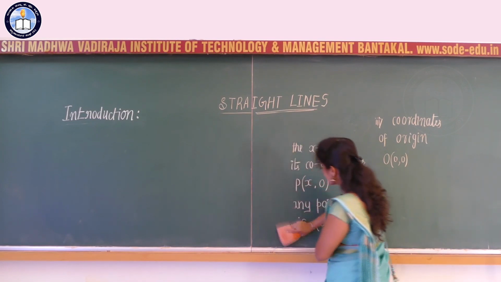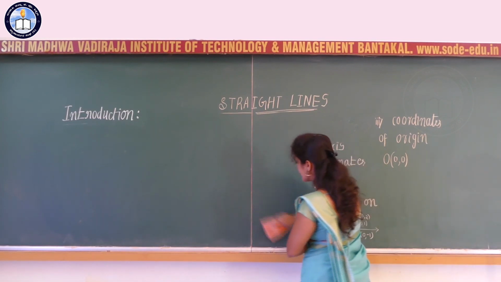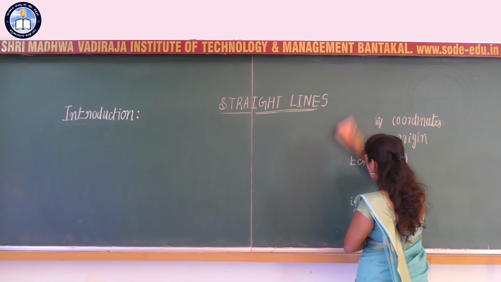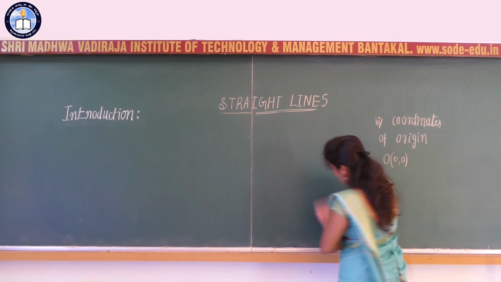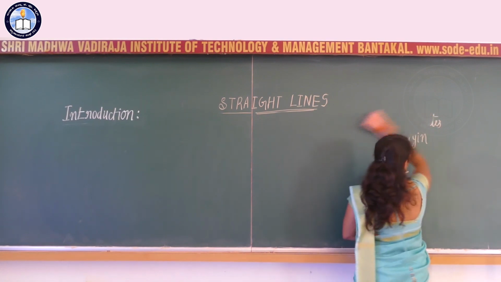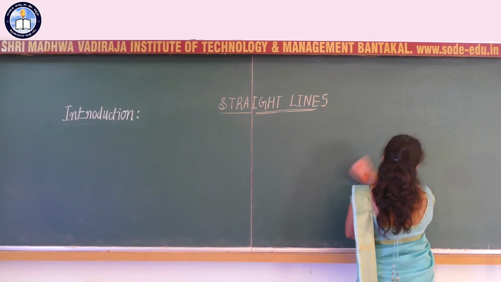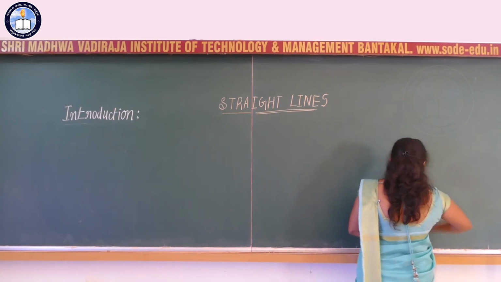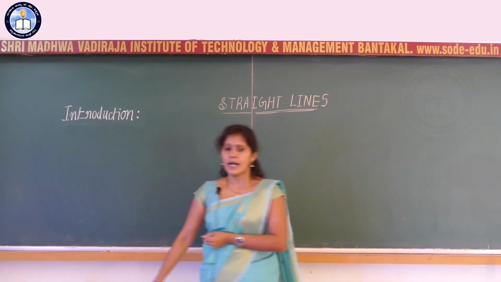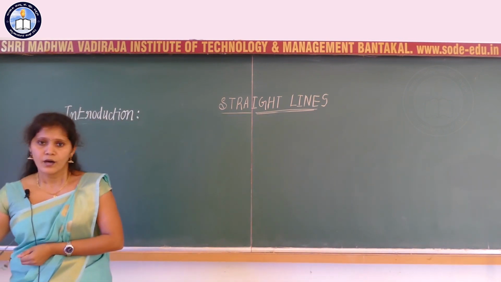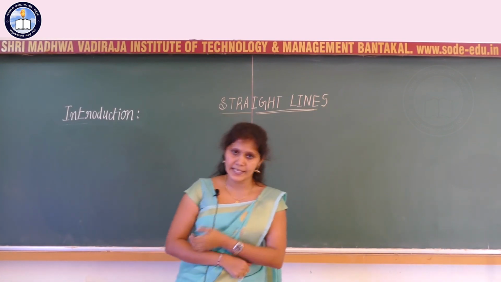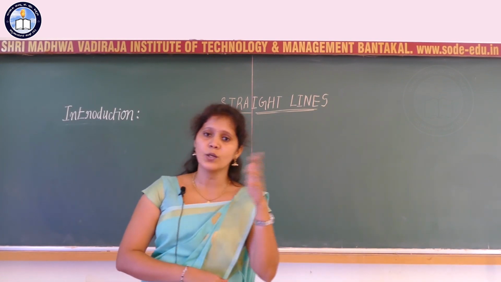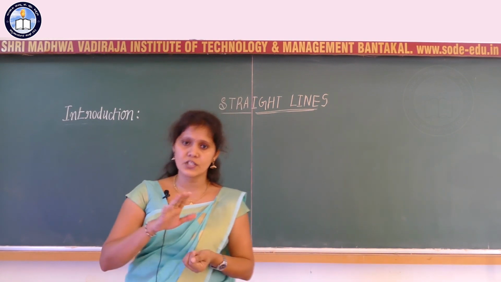So as the introductory part, the first concept is nothing but the representation of a point, or coordinates of a point. With respect to coordinates of a point, we have the x coordinate of the point and the y coordinate of the point, and we have learned how to represent a point generally if it is present on the x-axis or on the y-axis. Clear?